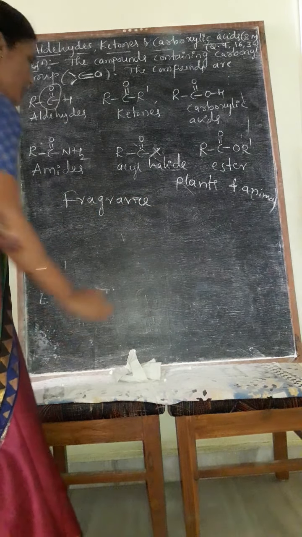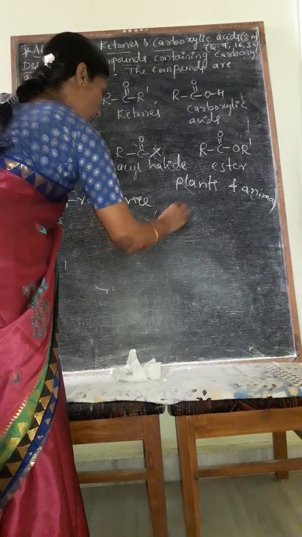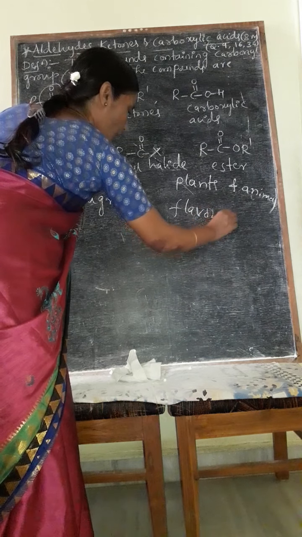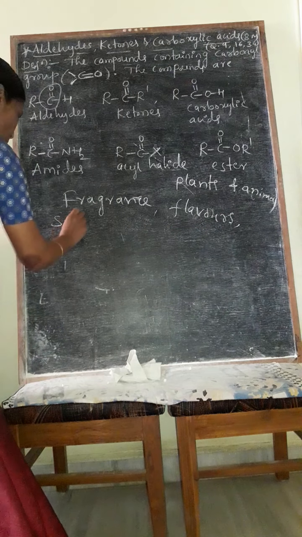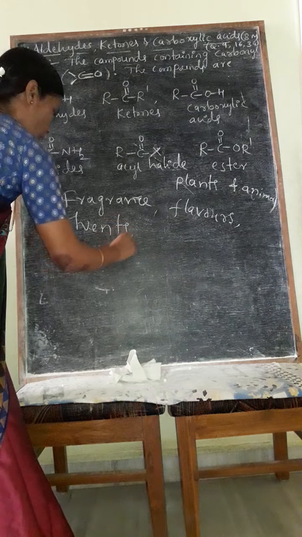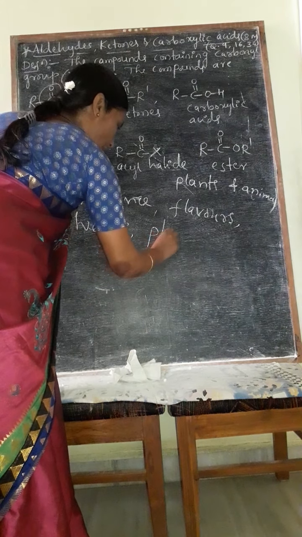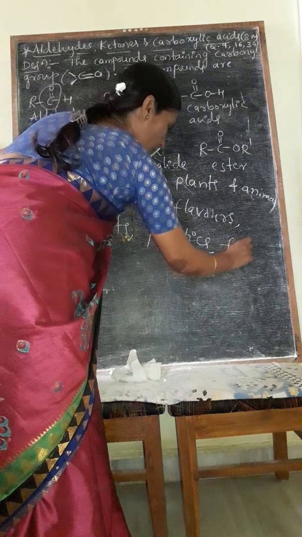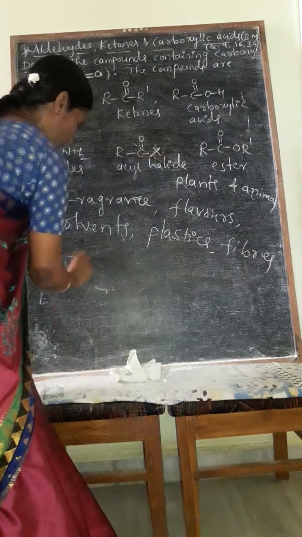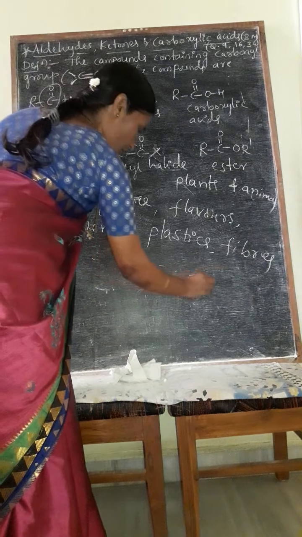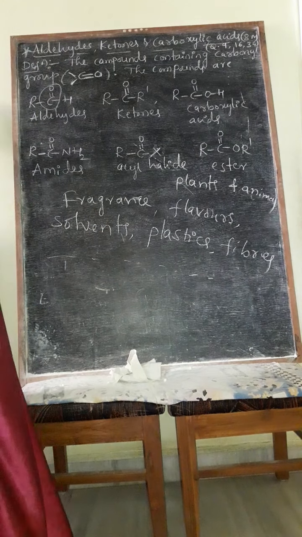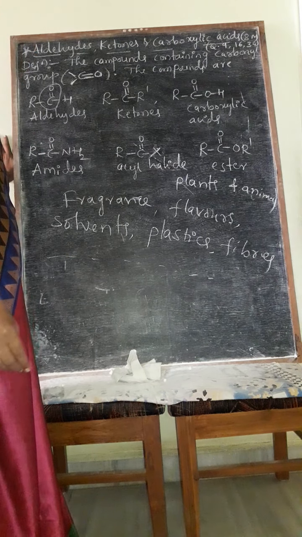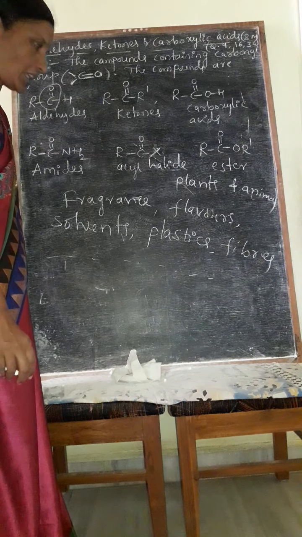Fragrance means smell, pleasant smell, as well as food flavors, solvents, in the manufacture of plastics, fibers, etc. The applications of these carbonyl compounds are endless, hence the study of these carbonyl compounds is important in our day-to-day life.